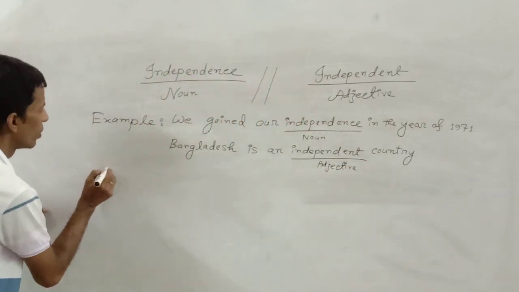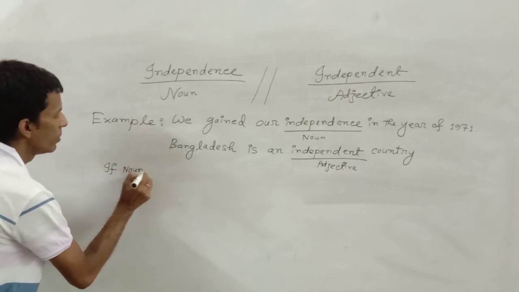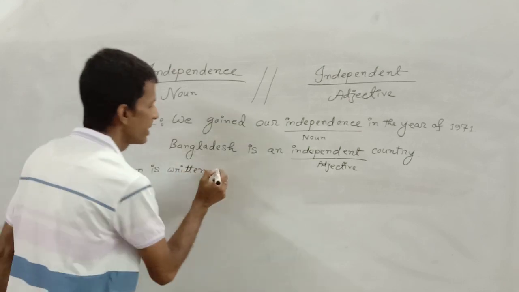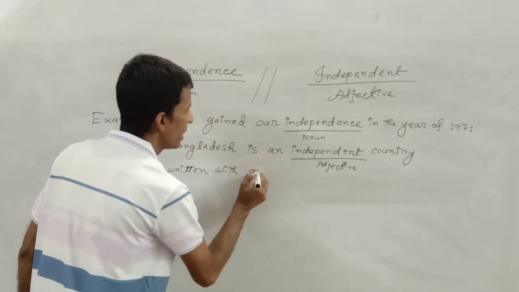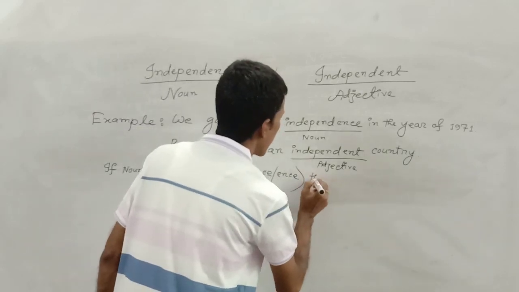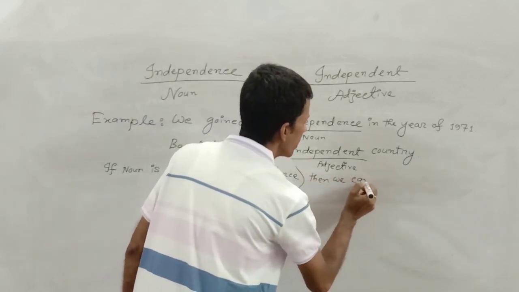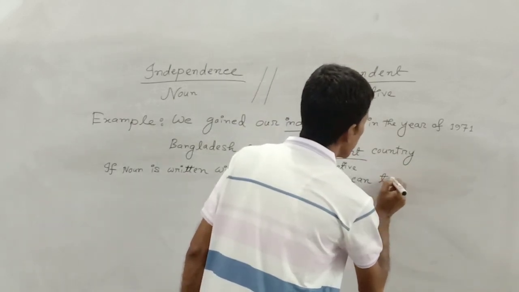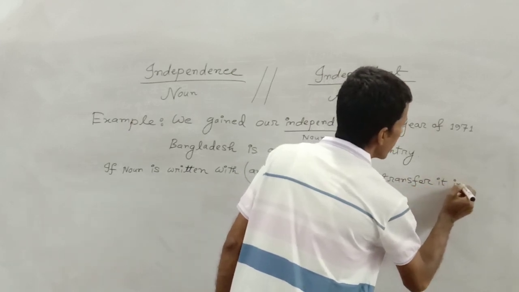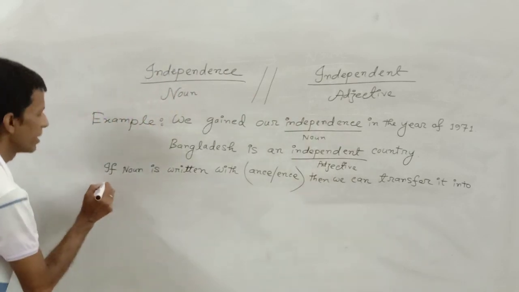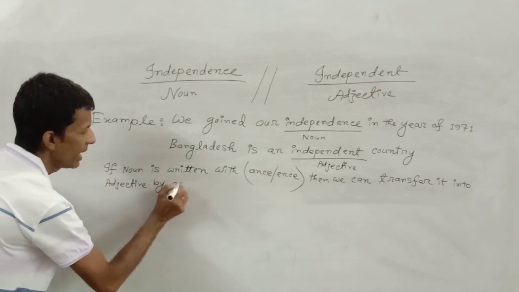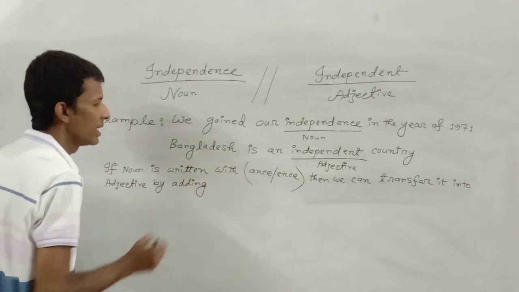If a noun is written with ance or ence, then we can transfer it into an adjective by adding ent.